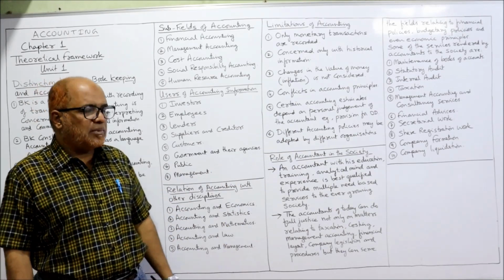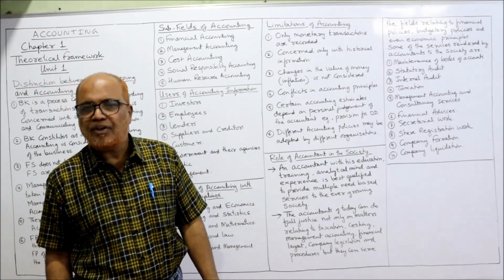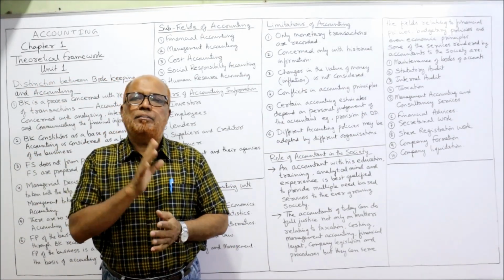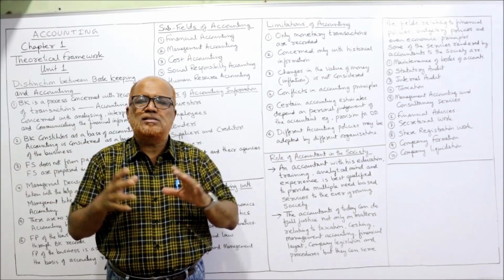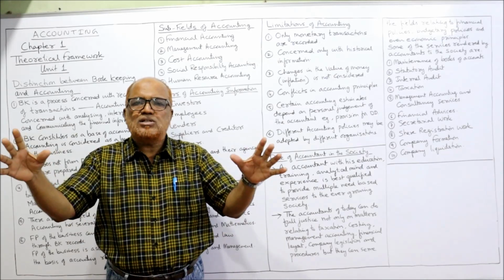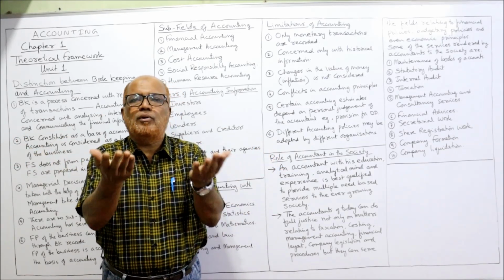Then different accounting policies may be adopted by different organizations. There is not a single accounting principle. Different accounting methods are there which are applied by different organizations. When different organizations apply different methods, we cannot be able to compare.